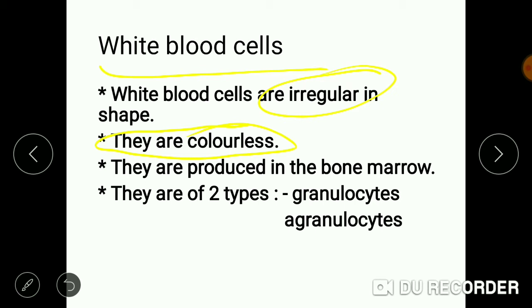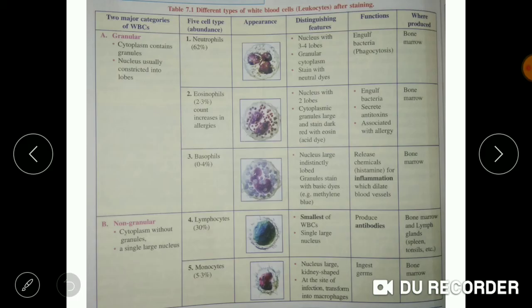RBC are produced in bone marrow in adults, while in the embryo they are produced in the liver, while WBC are produced in the bone marrow region. There are two types of WBC, granulocytes and agranulocytes. Now let us study about granulocytes and agranulocytes.